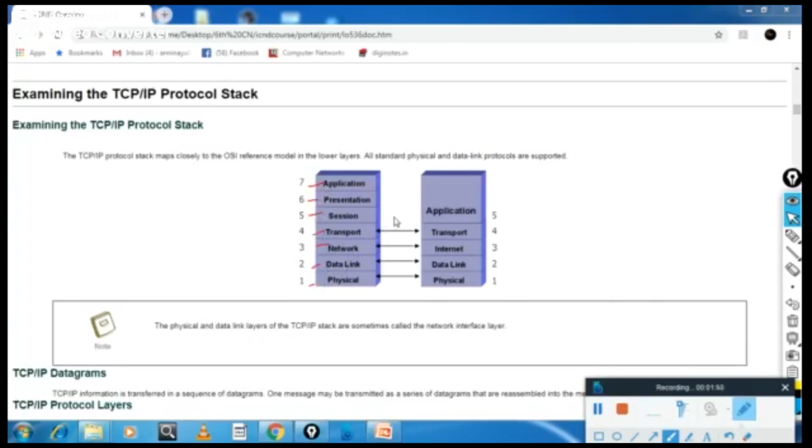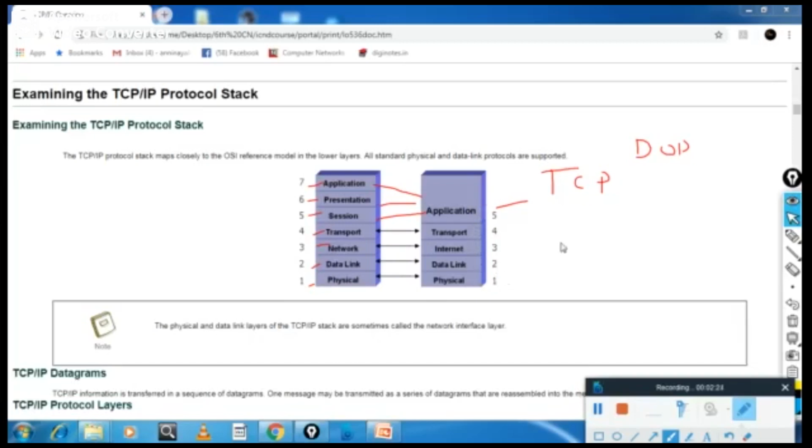An alternative to the OSI model is one more model called the TCP model or DoD model, Department of Defense. This has 5 layers. The first is application. Here, 3 layers of the OSI model are clubbed into one and called application. Second is the transport, third is the internet, fourth is the data link and fifth is the physical layer. So it is a 5 layer model.